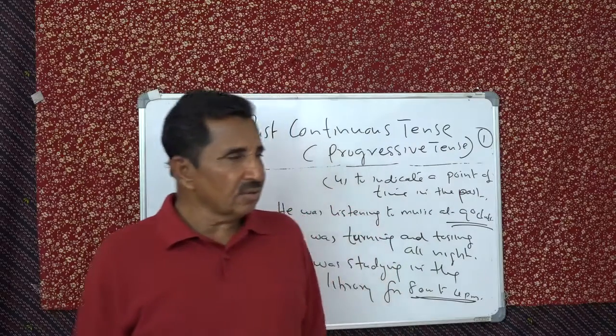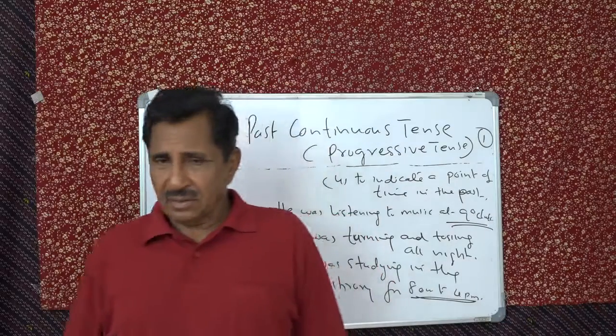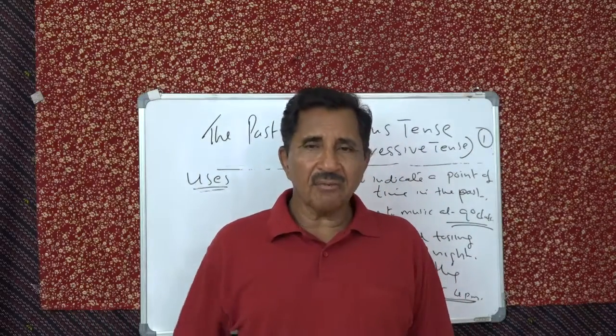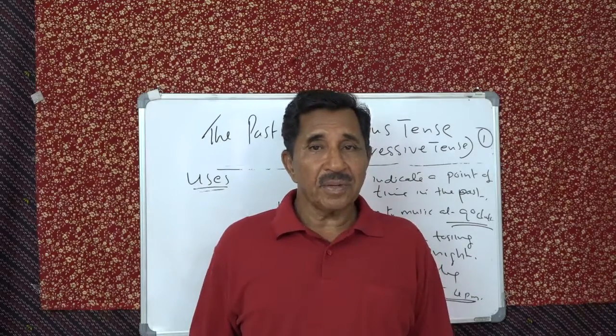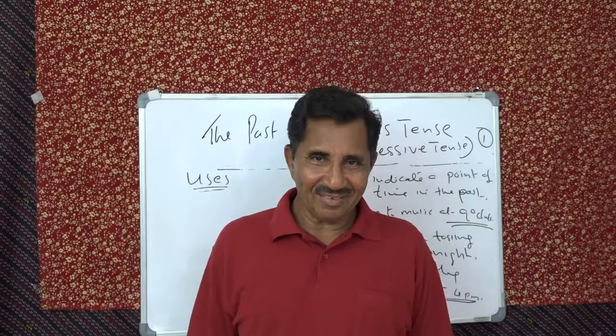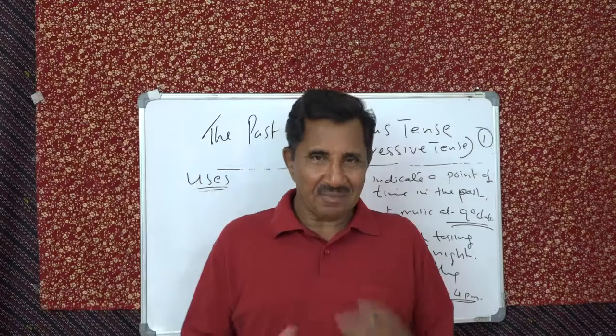Or you can also indicate the time in the past. Yesterday I was reading, or you can say I was reading from 10 p.m. to 12 p.m. I was reading from 10 to 12, understand? From 10 to 12, there is a time.